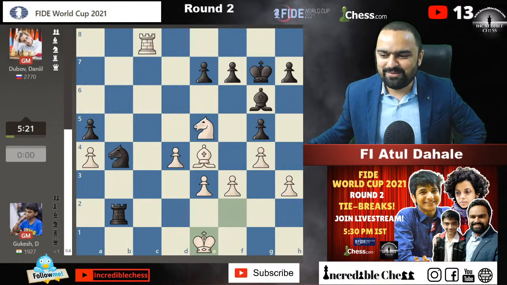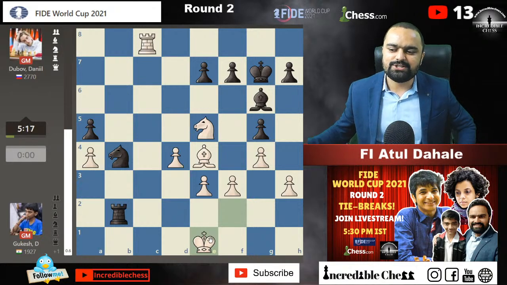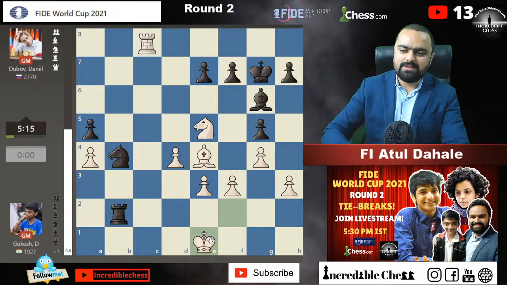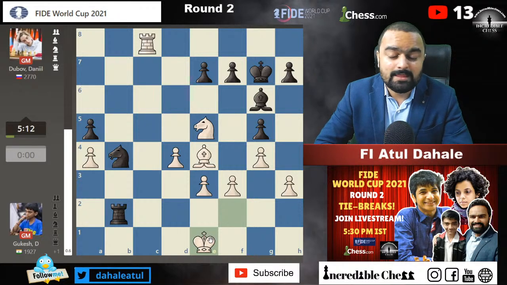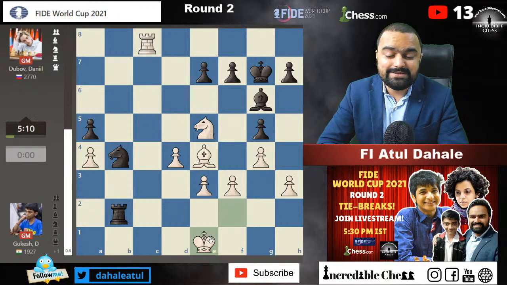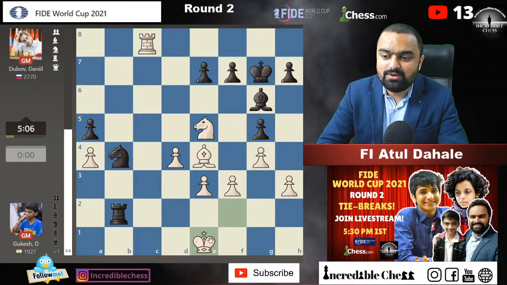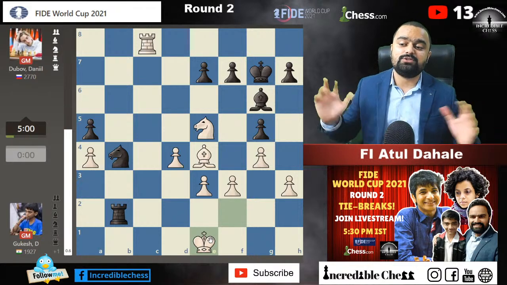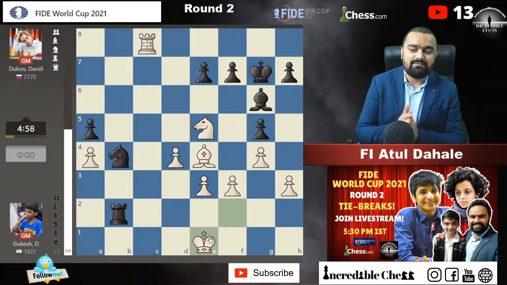Don't worry about that. Vidit will definitely win, but we are just worried about this Gukesh game, because even if Vidit draws the game, he will definitely convert his advantage in the blitz game, guys. So don't worry about that. The Gukesh game is more important for us, because Gukesh is fighting for his spot. If he draws this game, then he is out of the contention. So Gukesh has to win this game, guys.